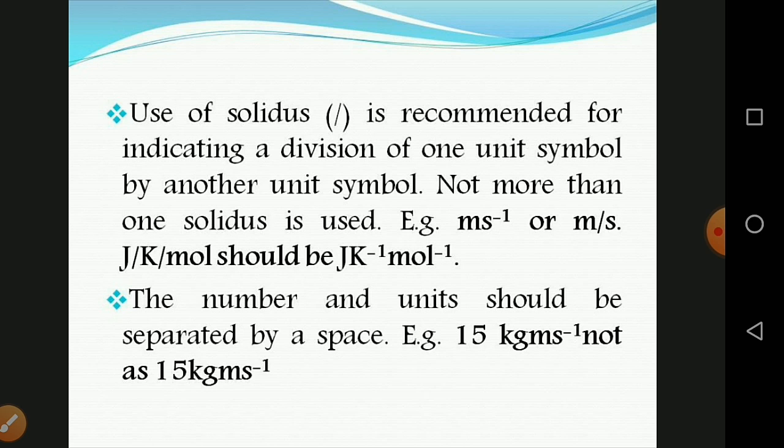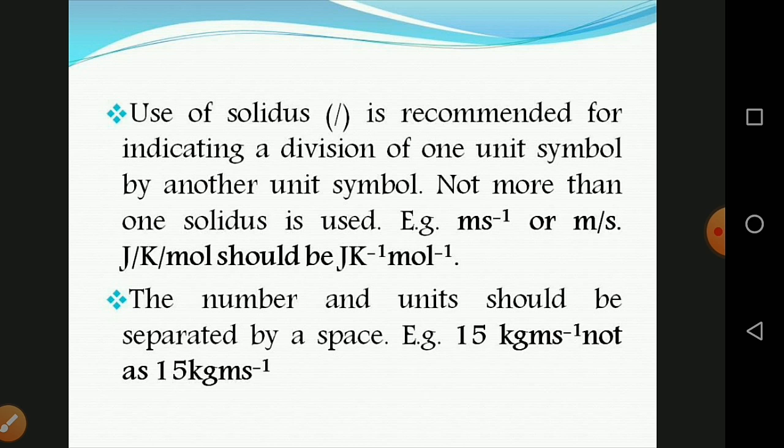For example, joule per kelvin per mole should be written as J K^-1 mol^-1, that means joule per kelvin mole.